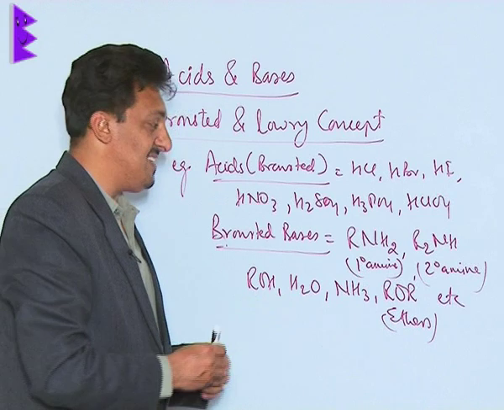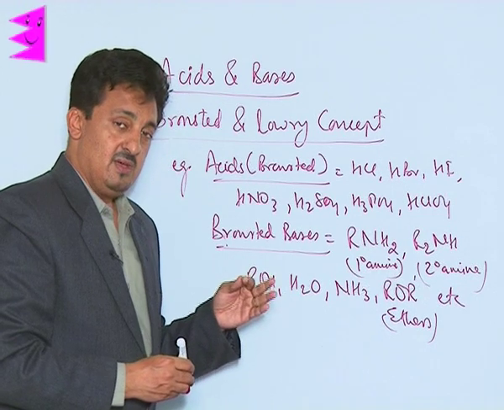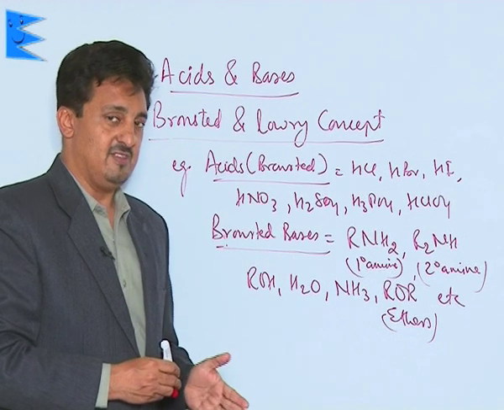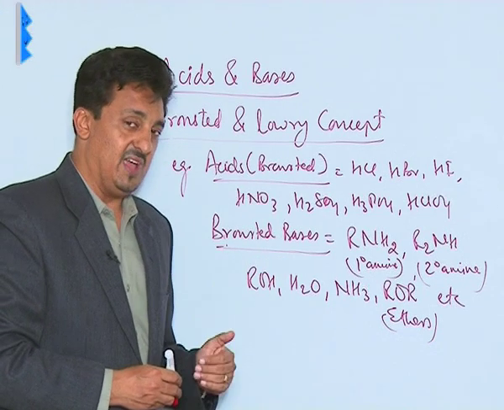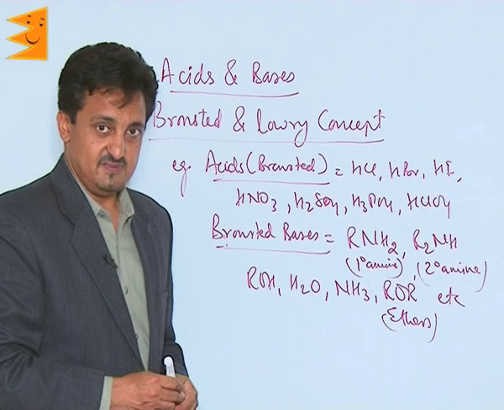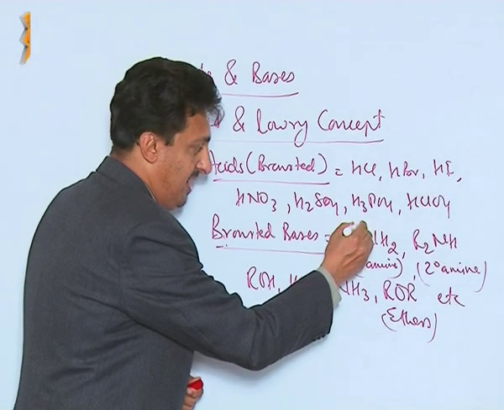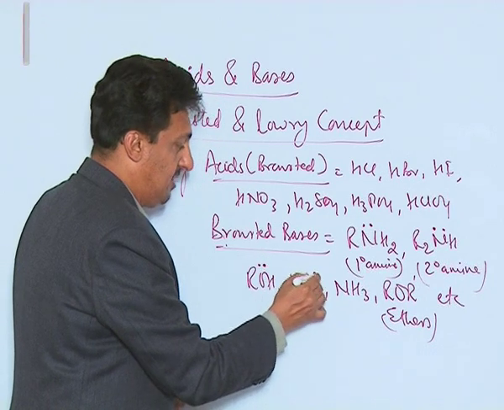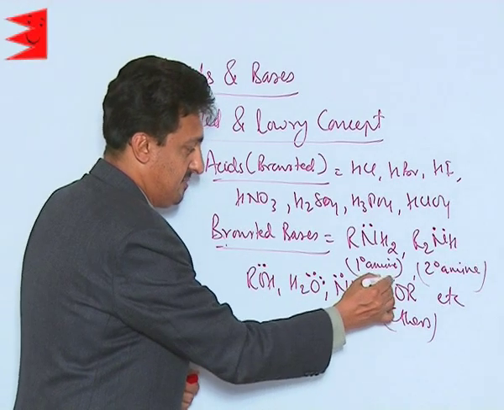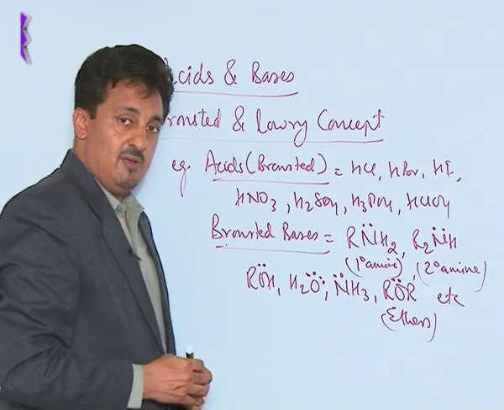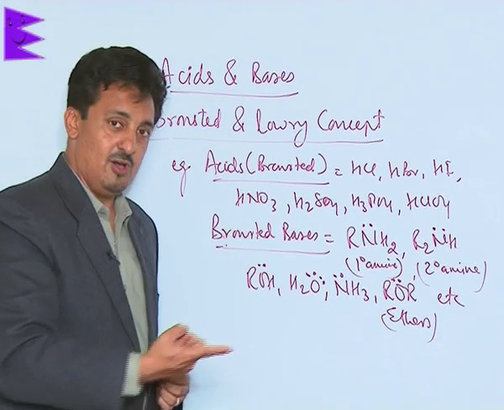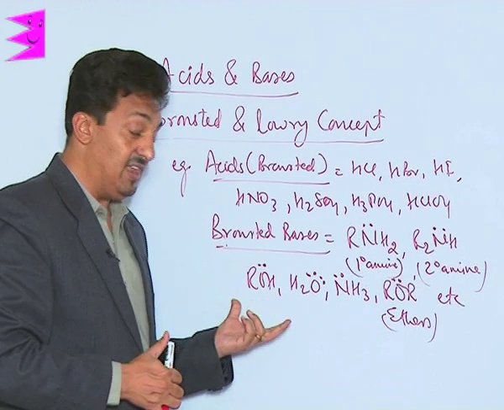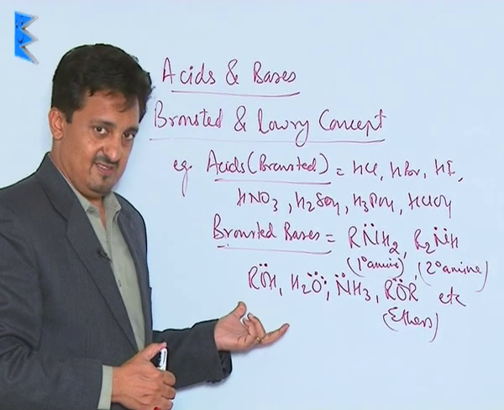These species have a central atom, which is either nitrogen or oxygen, on which there are lone pairs. Due to these lone pairs, all these become very good proton acceptors, because these lone pairs are donated to the proton by a dative bond, a coordinate bond, and this is how they become very good Bronsted bases.